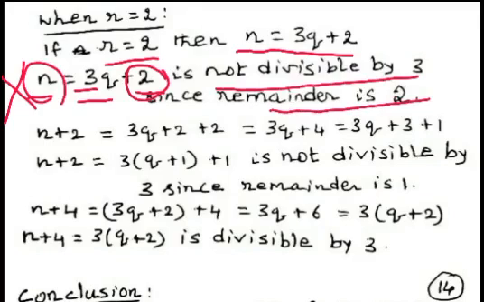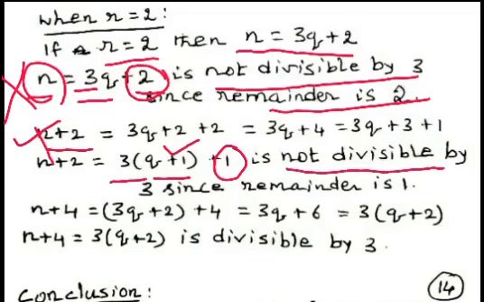Now we consider the case n plus 2. When n plus 2 is considered, it can be written as 3 multiplied by quotient q plus 1 plus remainder 1. Remainder is 1. So, in this case also, n plus 2 is not divisible by 3 since remainder is 1.